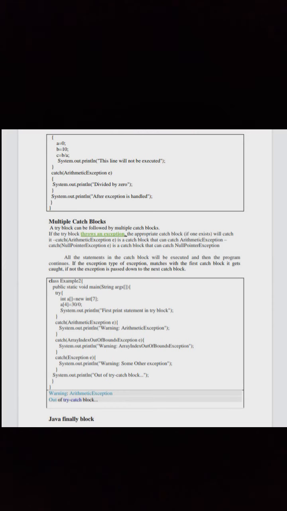If the exception type of exception matches with the first catch block, it gets caught. If not, the exception is passed down to the next catch block. See the code here.